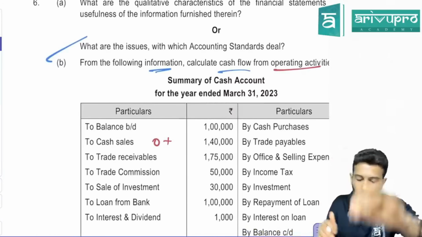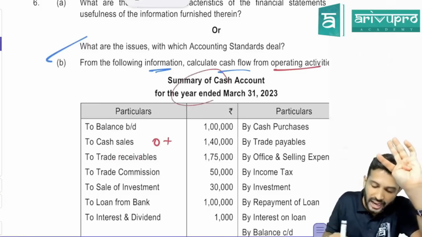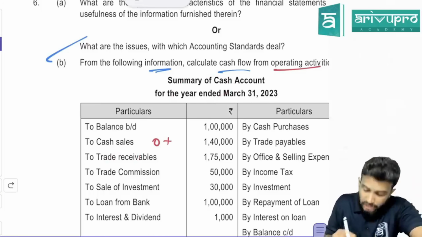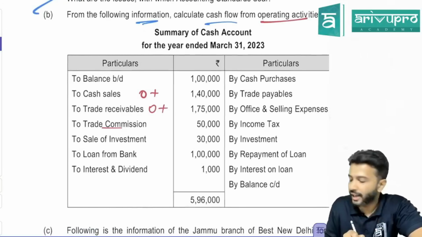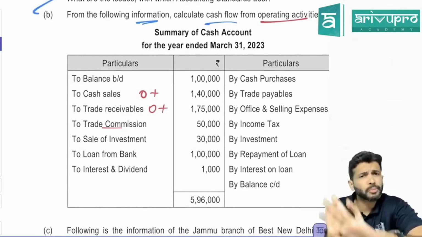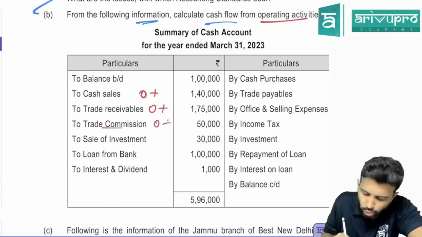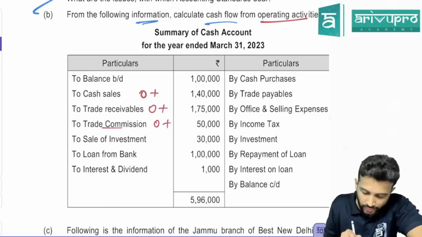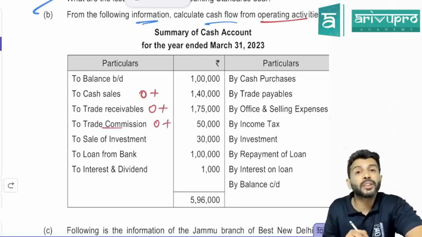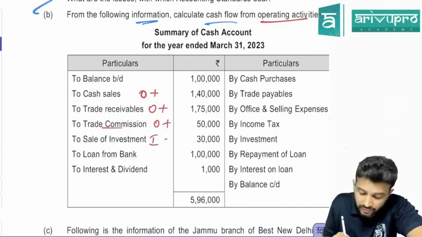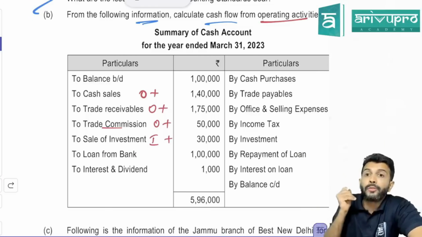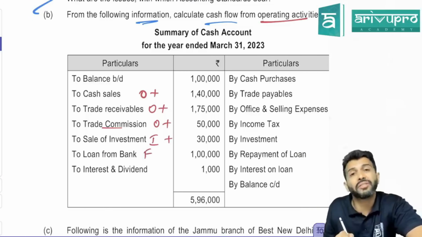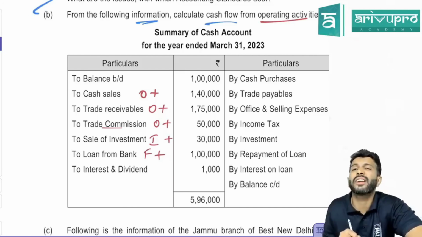Online also go on responding. Trade receivables. This is cash received from debtors. Is it part of operation? Yes. Inflow or outflow? Inflow. So plus. Okay. Next. Trade commission received. Commission is also part of your operating activity only. So this is also O plus. Okay. Sale of investment. Sir, sale of investment is what activity? Investing activity. Under investing activity, you will show it as plus. Loan from bank. You have taken a loan from bank. So loan taken from bank is a financing activity. Under financing activity, you will write it as plus.